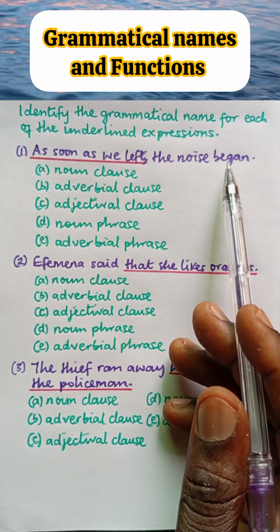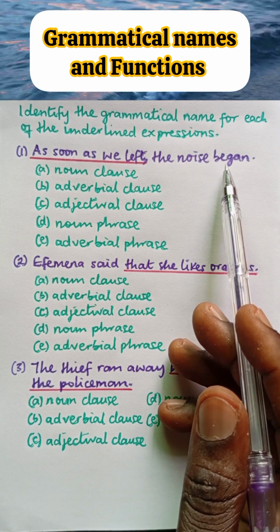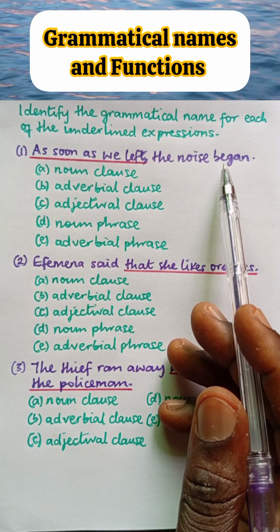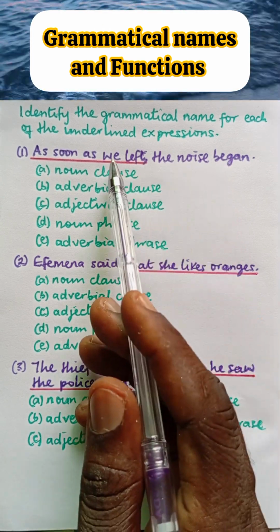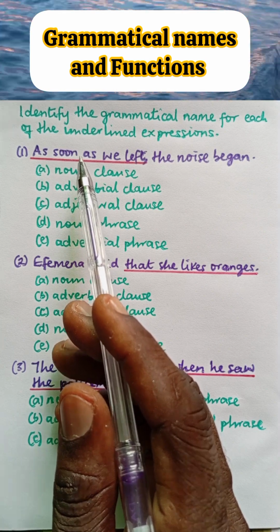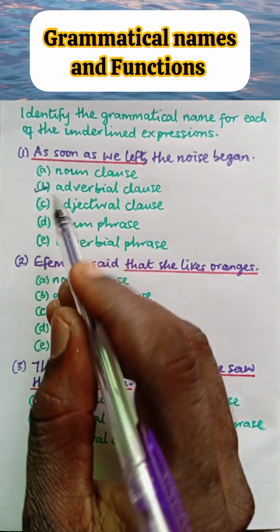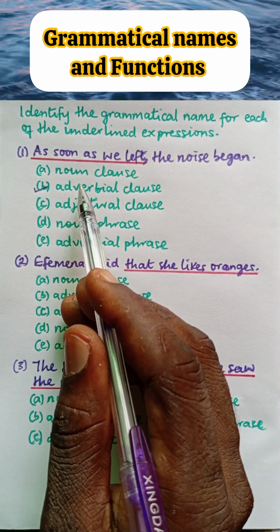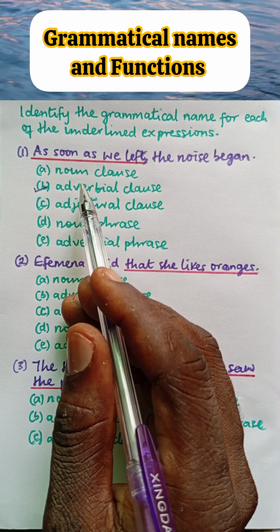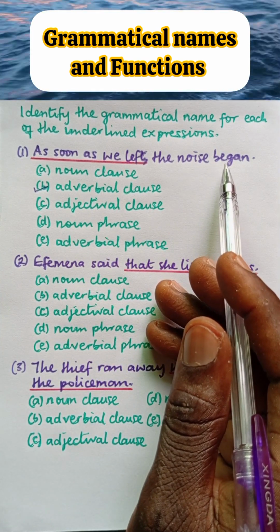And a word or group of words that gives information about a verb is called an adverb. We have established earlier that this underlined expression is a clause, so we can say the underlined expression is an adverbial clause, and the correct option is B, adverbial clause. It is an adverbial clause of time. It tells us the time at which the noise began.